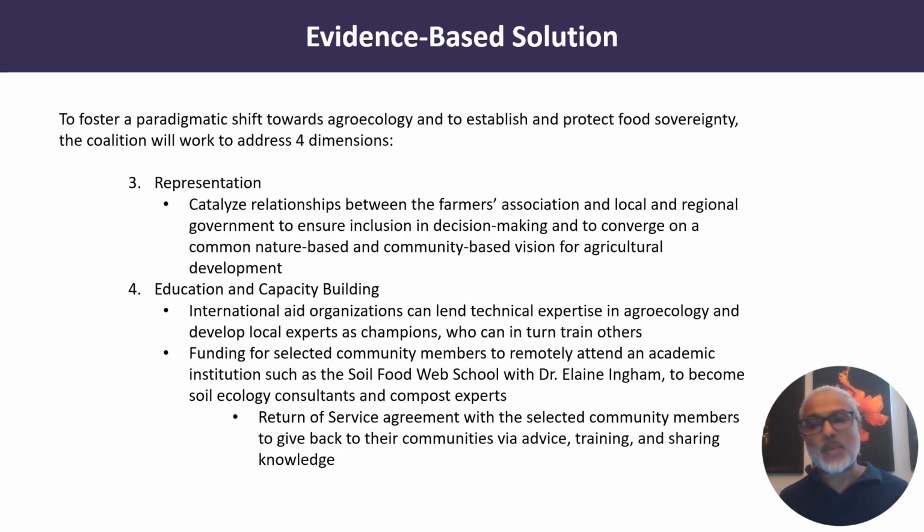The third dimension is representation. We should catalyze relationships between the farmers and local and regional government to ensure inclusion in decision making. And number 4 is my favorite. It's education and capacity building. International aid organizations can lend their technical expertise, but the real spark is in developing local experts as champions who can then turn and train others. I also propose funding for selected community members to remotely attend an academic institution such as the Soil Food Web School to become soil ecology consultants and compost experts with a return of service agreement to their communities.